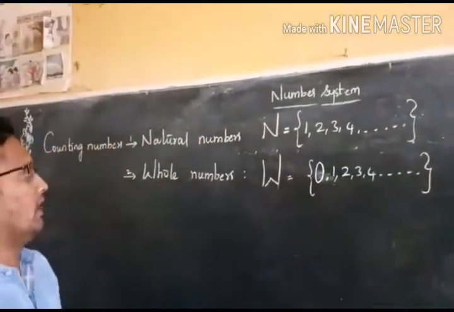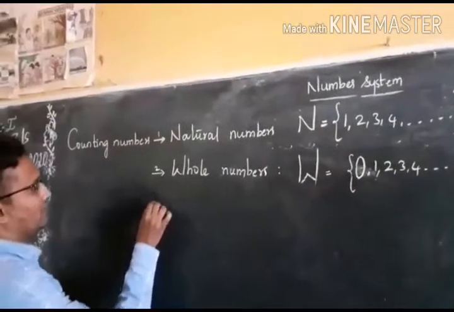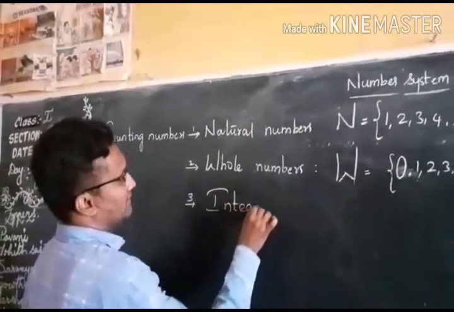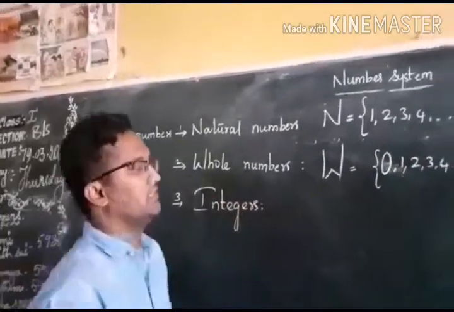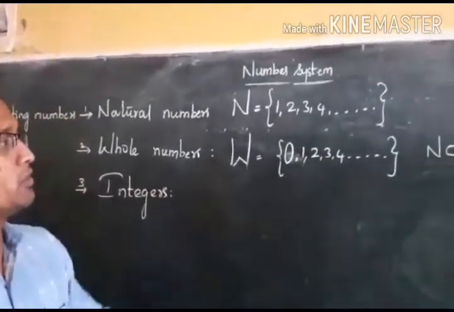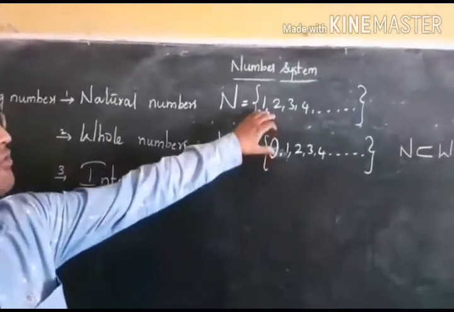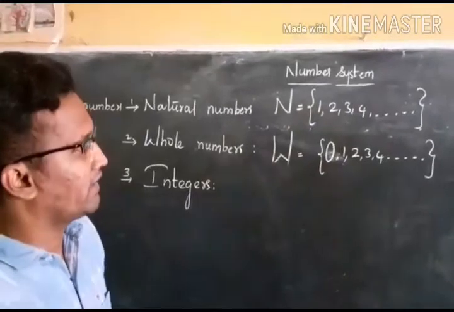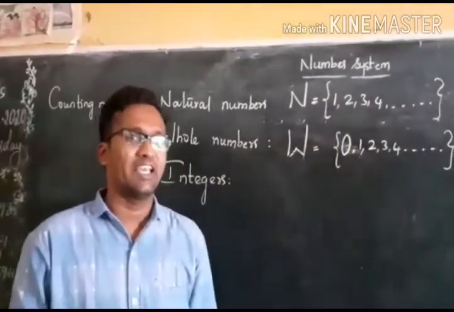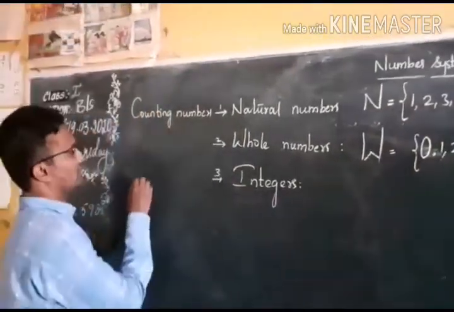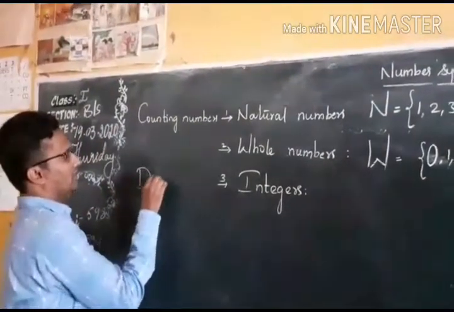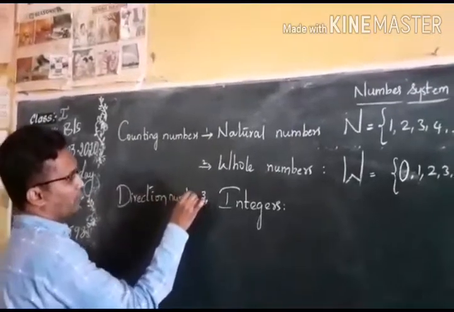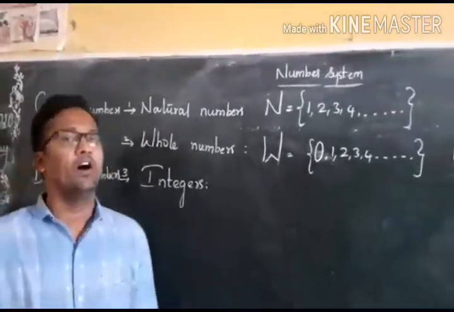And the third one is nothing but integers. If you take the above set, you can see it consists of only positive numbers, or otherwise including 0. Integers you can call direction numbers, that means they show the direction, whether you have to go to the left side or right side.